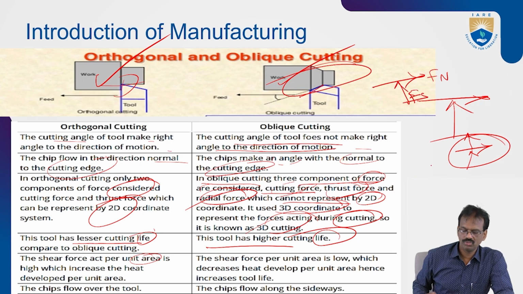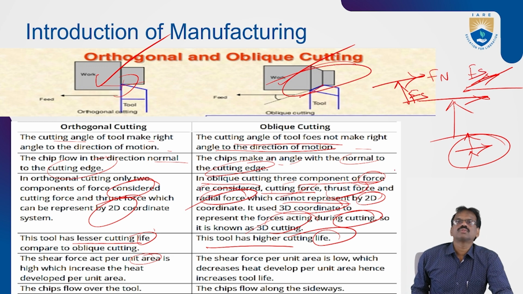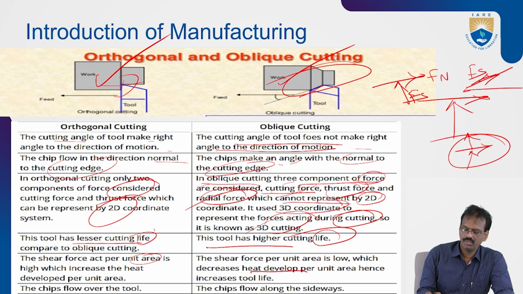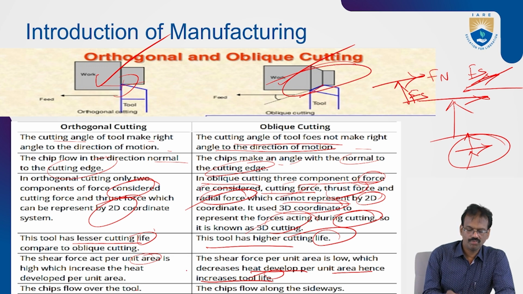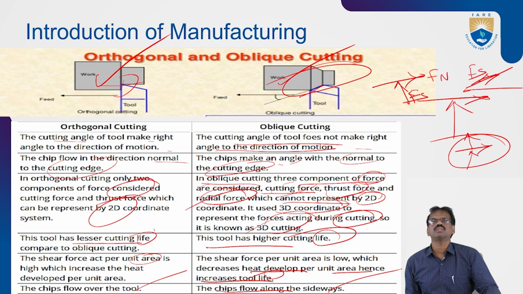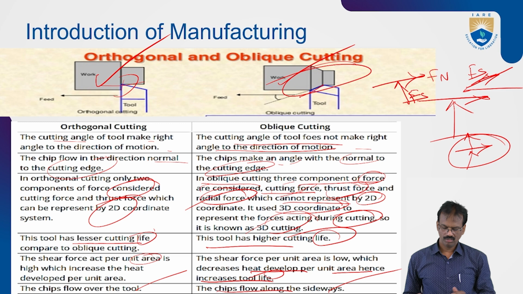But here the shear force makes some inclination, like this Fs. The shear force per unit area is low, which decreases the heat development per unit area, hence increases the tool life also. Next, in orthogonal cutting the chips flow over the tool, while in oblique cutting the chips flow sideways. These are the differences between the orthogonal cutting process and the oblique cutting process.